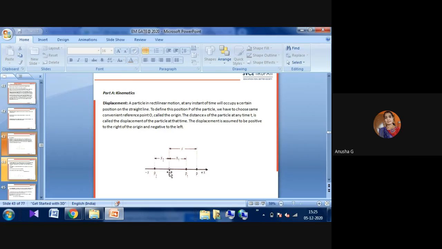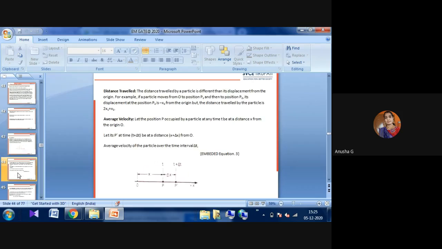This is the point O. If it is moving to the right side, we consider it a positive distance. If it is moving to the left side, then we consider it a negative direction. Okay. How much distance has been traveled here? The distance traveled by a particle is the difference in its displacement from the origin.